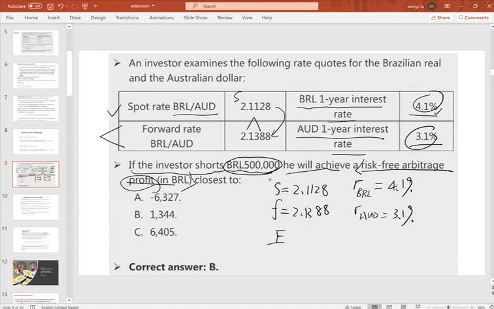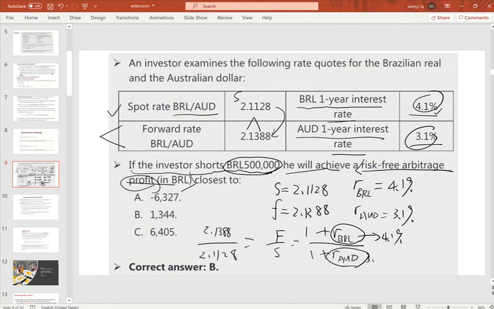So let's confirm the arbitrage opportunities using covered interest rate parity. Our forward rate is 2.1388, our spot rate is 2.1128, the interest rate of the Brazilian real is 4.1%, and this one is 3.1%.